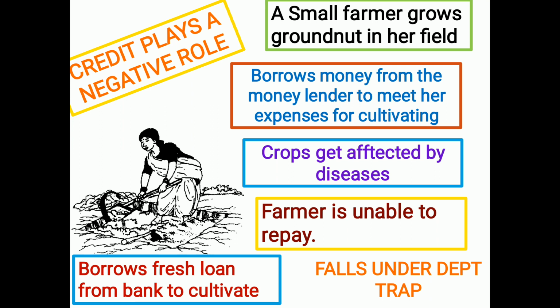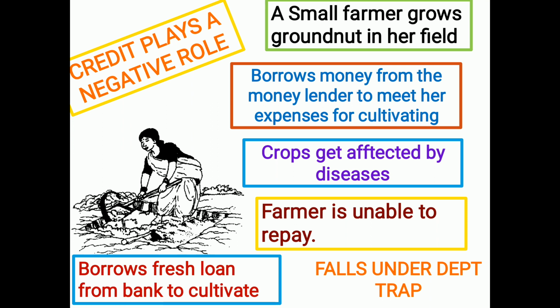So he borrows the money from the money lender. When we borrow money from the money lender, the rate of interest is very high. A small farmer cultivates groundnut in her 3 acres of land, or in any acres of land. To carry out her cultivation activity, she borrows money from the money lender at a high rate of interest. At a particular period of time, the crop gets affected by diseases in a natural manner.